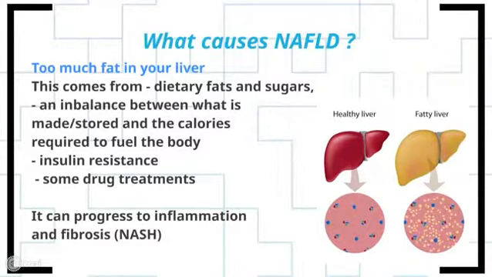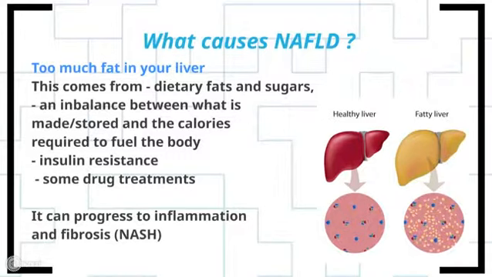So, put simply, if you put too much fat in, maybe from a poor diet or if you don't exercise enough and use up your calories, that fat accumulates. Insulin resistance in conditions like diabetes can also slow down the breakdown of fat, and some drugs like steroids and other anti-inflammatory treatments like methotrexate and sulfasalazine can also upset this balance. This fat appears as little bubbles of lipid in the tissue in the hepatocytes, and we saw this in our video with Professor Hubscher, and you can also see it in the image on the right.